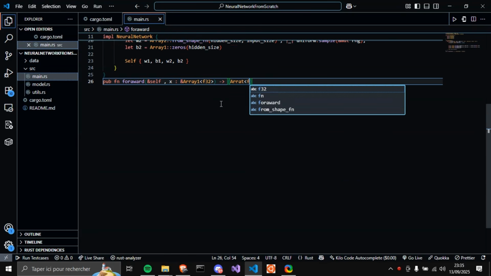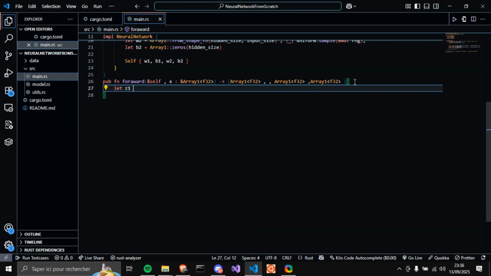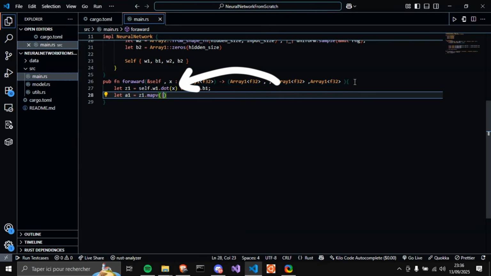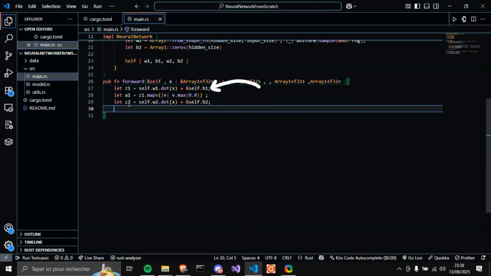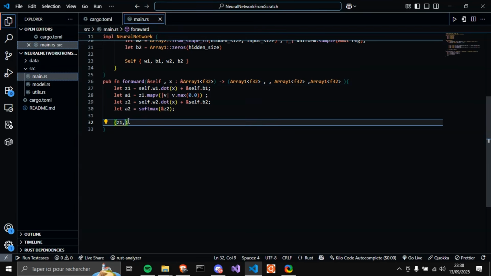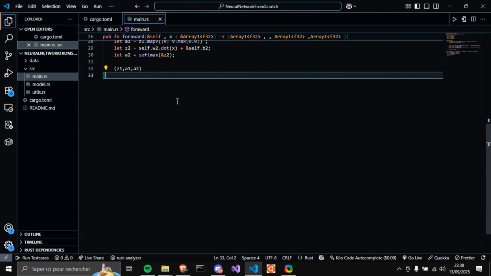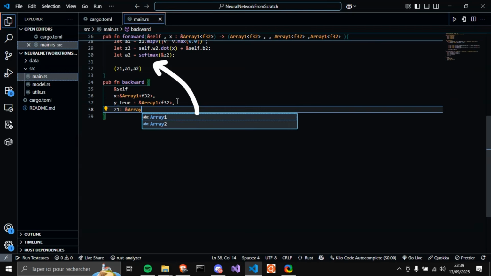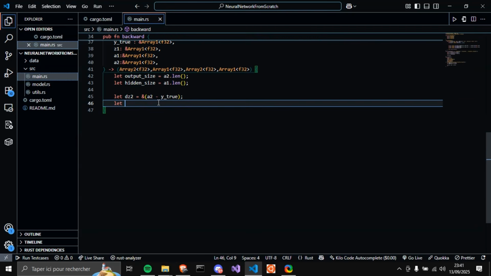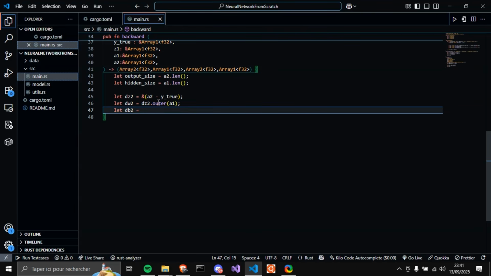This line computes the pre-activation values for the hidden layer. Matrix multiplication, the W1 times x, applies the learned weights to the input vector. The result is a vector that represents the weighted sums for each neuron. Adding the bias vector b1 shifts the activation threshold for each neuron independently. This linear transformation is the first step before applying the nonlinear activation function. The backward method computes gradients of the loss function with respect to all parameters. It implements the chain rule of calculus manually.